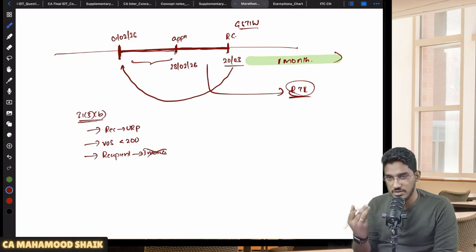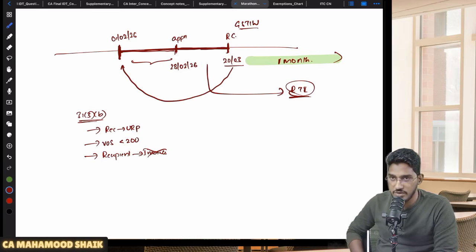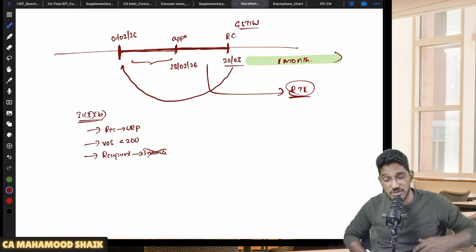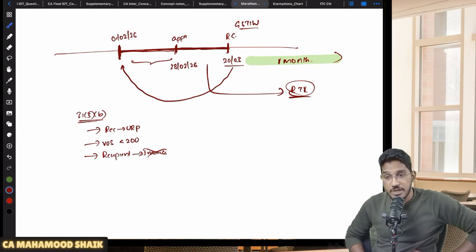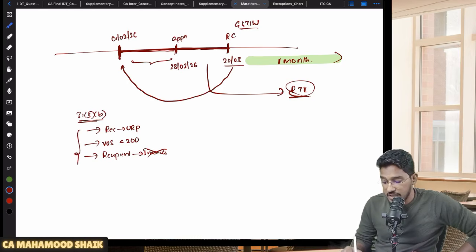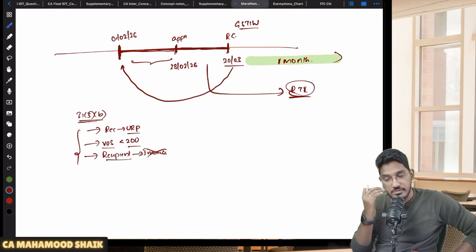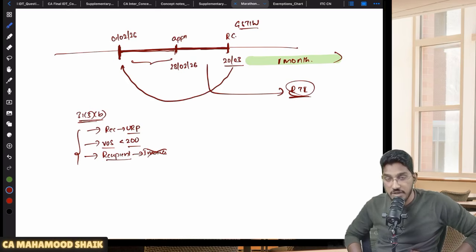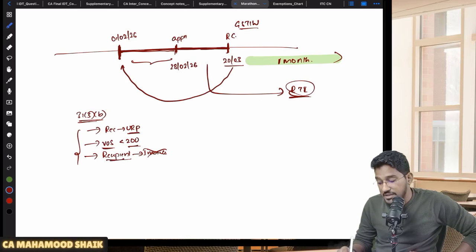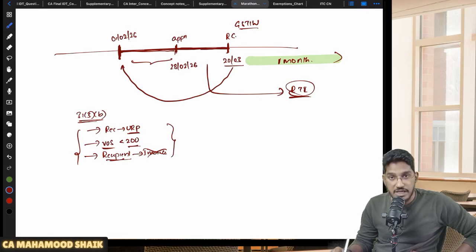Small transactions. For small transactions, if you waste your time on giving tax invoices and all, it will become a costly affair. So that's why they have said, when all these conditions are fulfilled, what are they? The recipient must be an unregistered person, the value of supply should be less than 200, and the recipient did not specifically ask you for an invoice. In case the recipient is asking you for an invoice, you have to give it, even if it is for 1 rupee. But in case the recipient is unregistered, the value of supply is less than 200, and the recipient did not specifically ask you for any invoice, in that case you need not give a tax invoice.